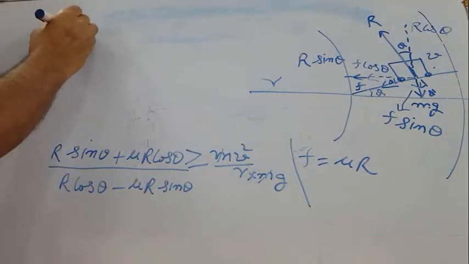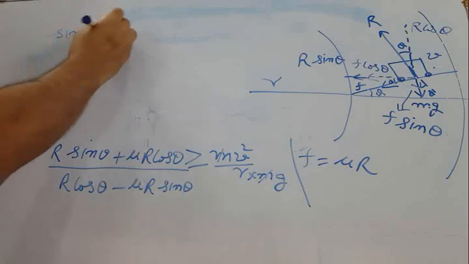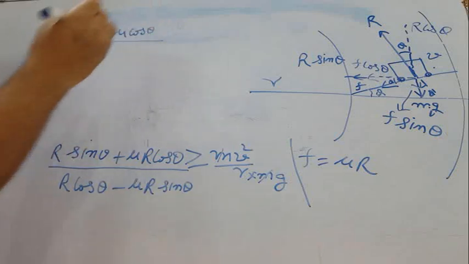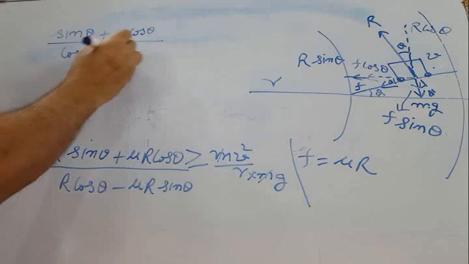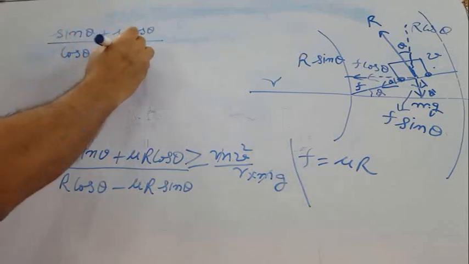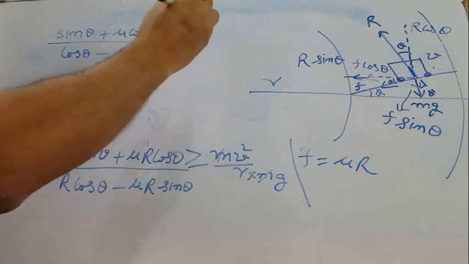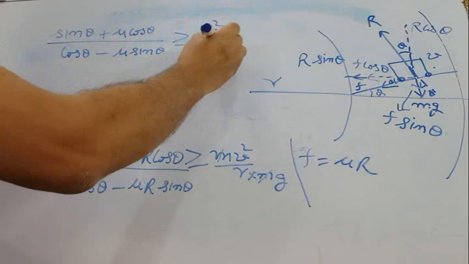So sin theta plus mu cos theta upon cos theta minus mu sin theta should be equal to or greater than v square upon rg.